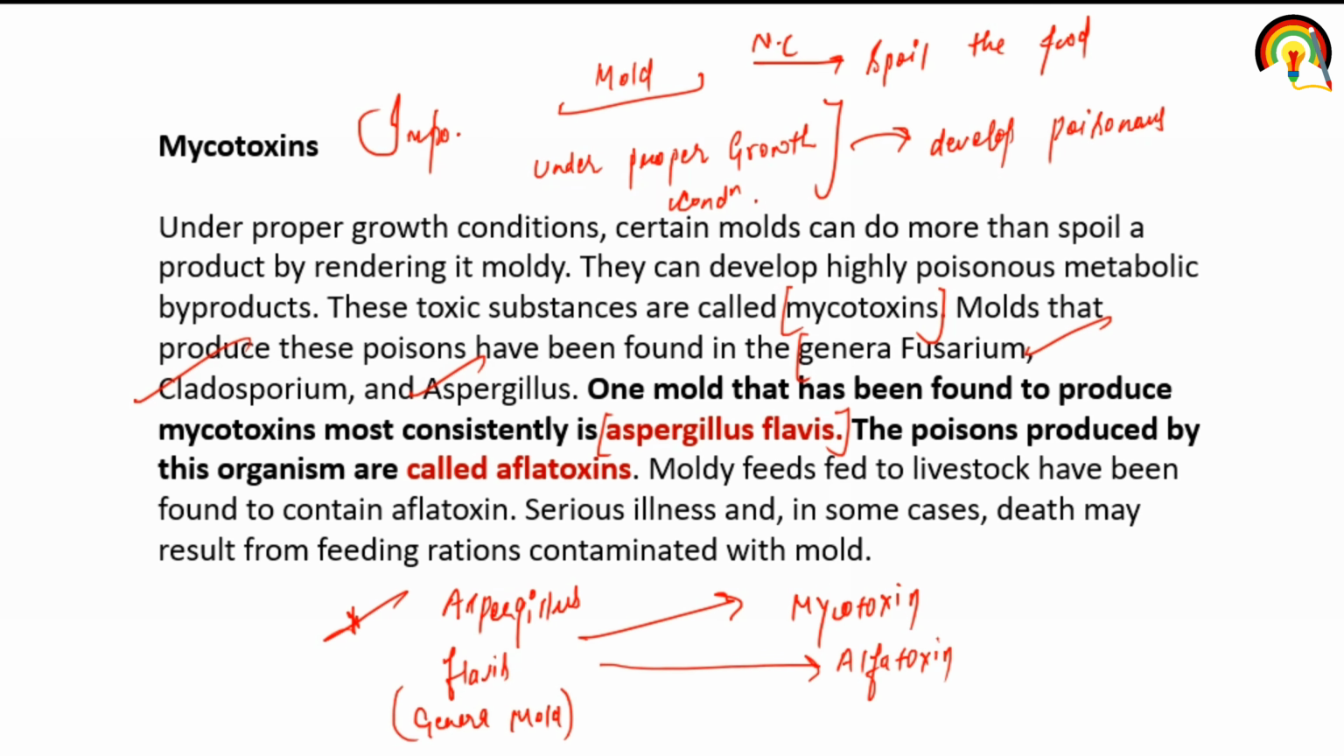Serious illness and in some cases death may result from feeding rations contaminated with mold, because several genera of mold under proper growth conditions develop poison, mainly Aspergillus flavus, which produces a toxic substance called mycotoxin, and the poison produced by this organism is aflatoxin. So serious illness and in some cases death may result from feeding rations contaminated with mold. I hope it is very clear to all of you.